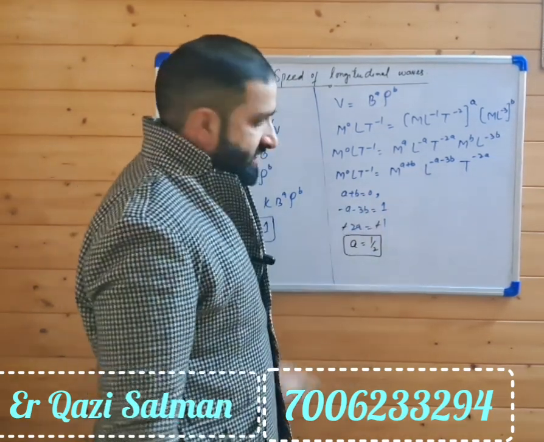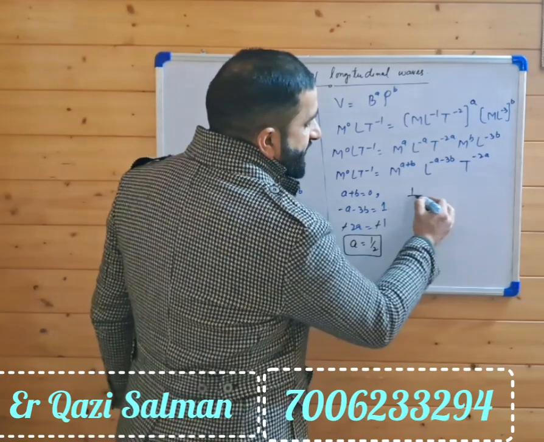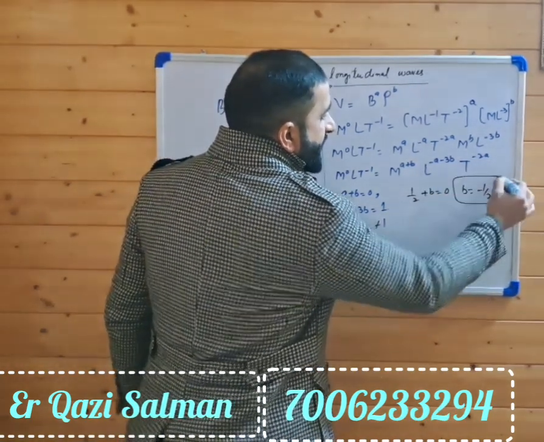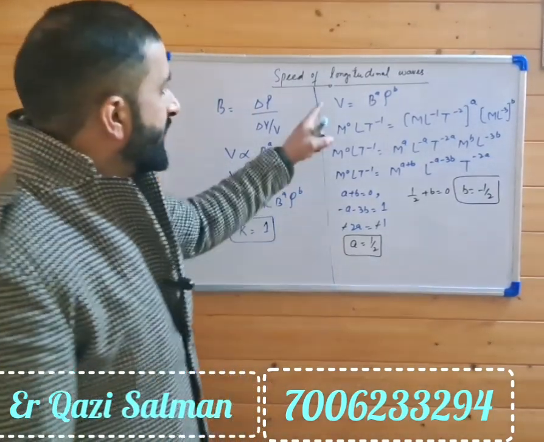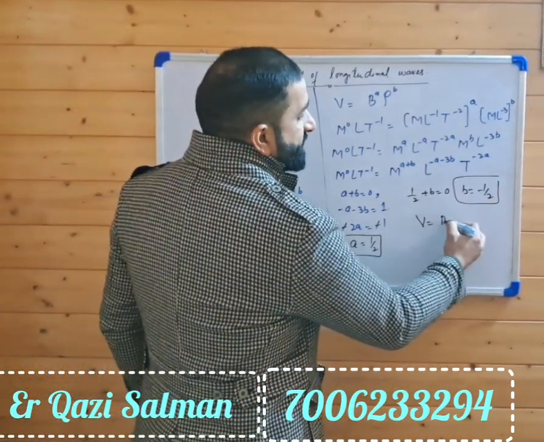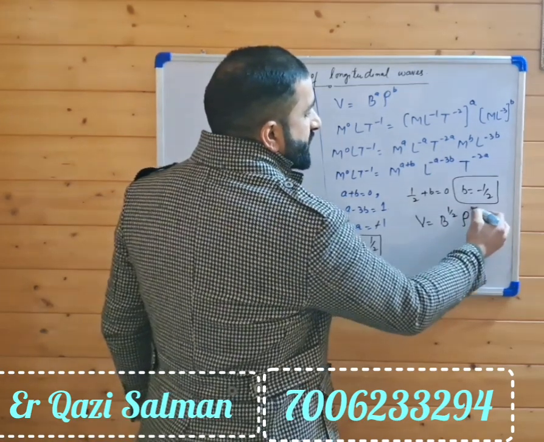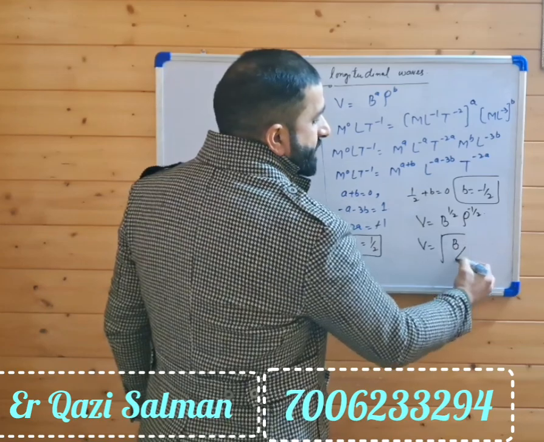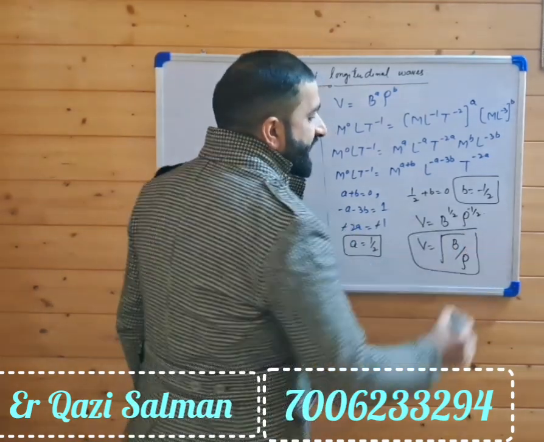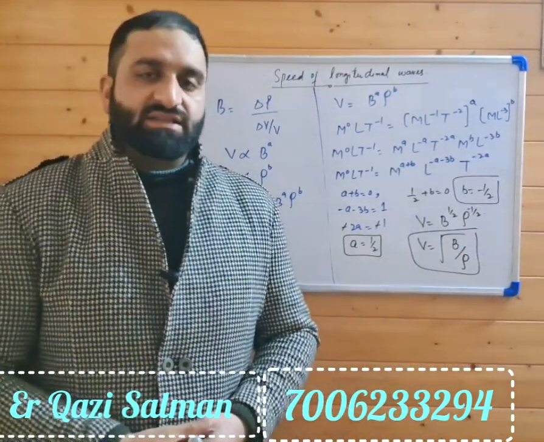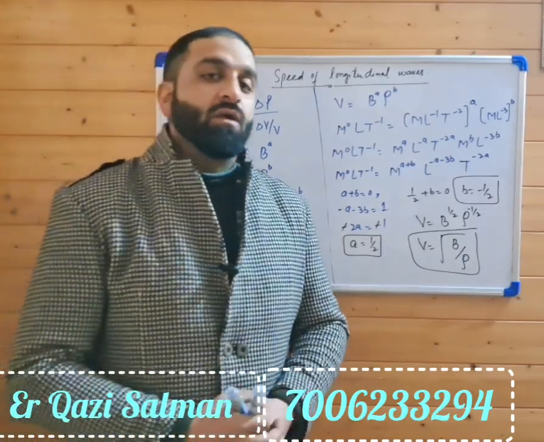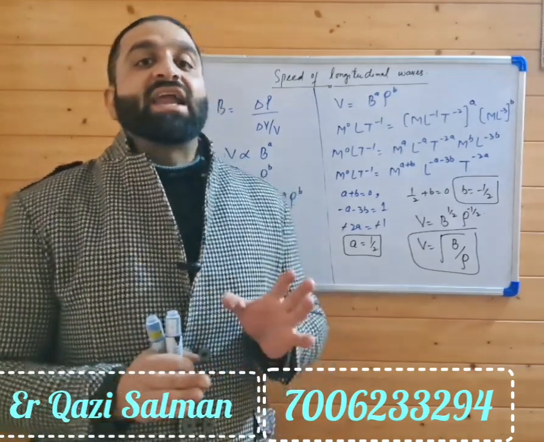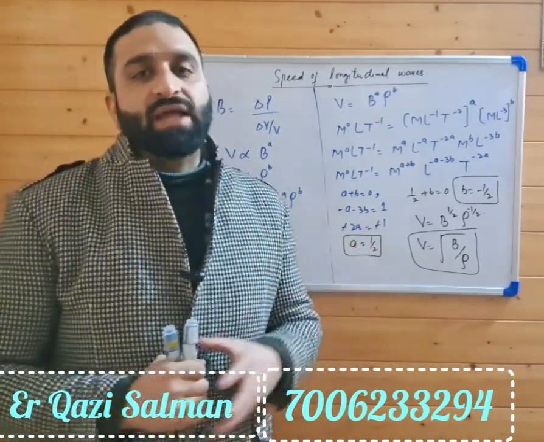Now in the first, a + b = 0, so 1 by 2 + b = 0, so b equals minus 1 by 2. Now we have got the powers. So V equals bulk modulus to the power 1 by 2 and rho to the power minus 1 by 2. Solving it, V is equal to the square root of B divided by rho, where B is the bulk modulus and rho is the density. So the velocity of a longitudinal wave in a medium is equal to the square root of the ratio of bulk modulus and density of that medium.